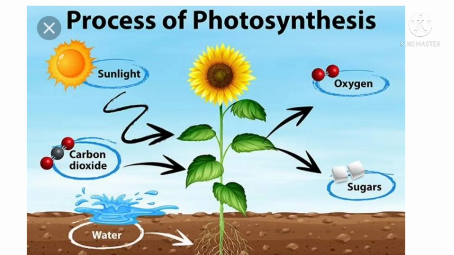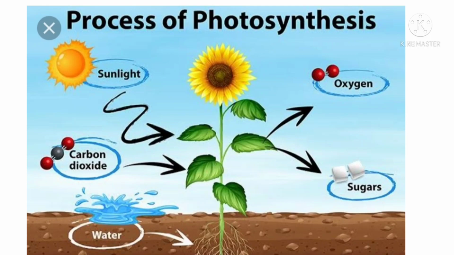The process by which green plants make their own food from carbon dioxide and water by using light energy in the presence of chlorophyll is called photosynthesis. During this process, oxygen gas is also released and water is also released.